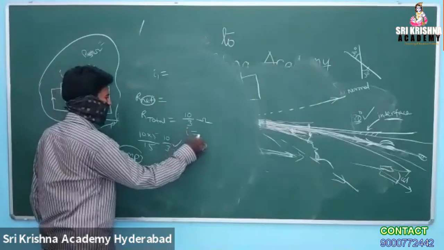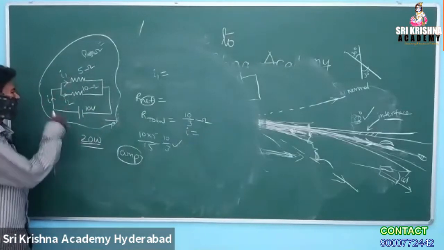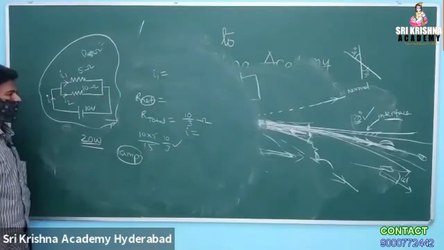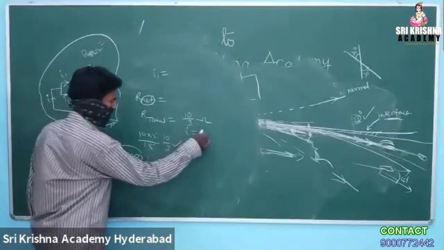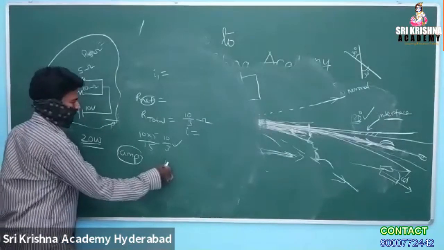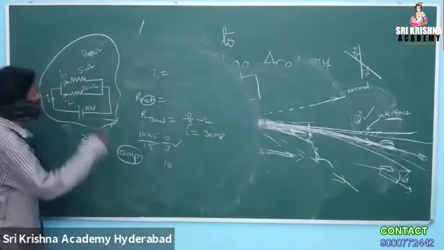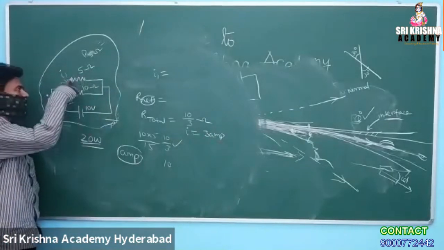So 10 by 3 ohm net. So what is the I value? Let it be some I. This is I, I1, I2. What is the I value? 3 ampere. I is 3 amp. V by R means 10 by 10 by 3, which is 3 amp. Very good.